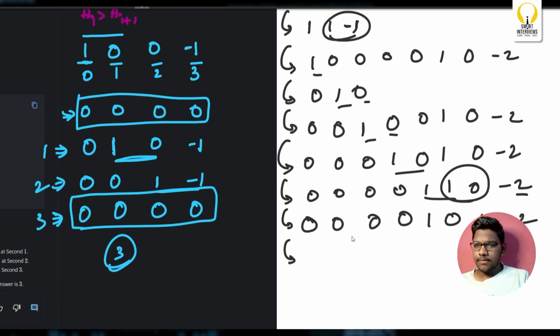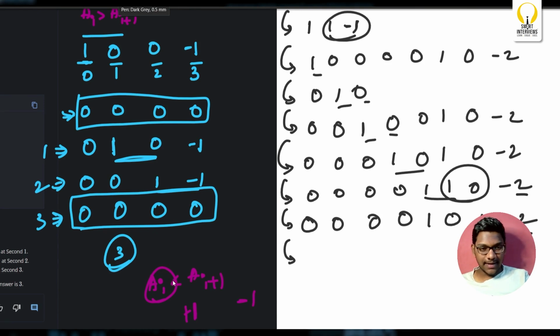Okay, now, what's the case here? 1 and minus 2. What do you observe here? A of I here is less than A of I plus 1. So what do you do again? A of I will be updated with A of I plus 1, and A of I plus 1 will be updated with minus 1. Okay?